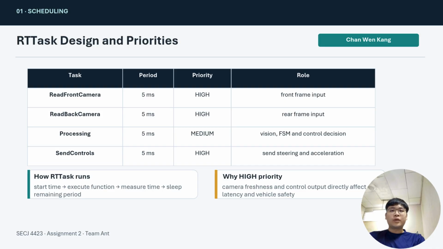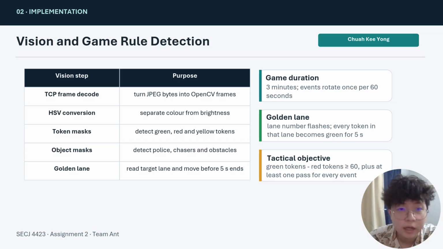Now, I will pass to Chong Ki-yong, who will explain the implementation and game event handling. Hi, I'm Chong Ki-yong. I'm responsible for the development of the visual and game rule detection.